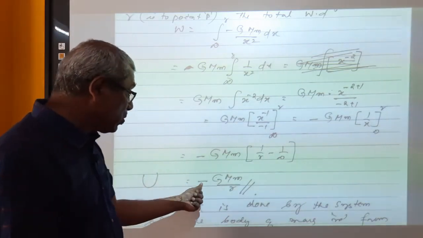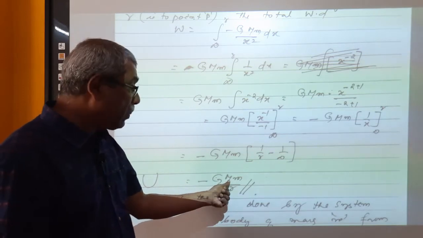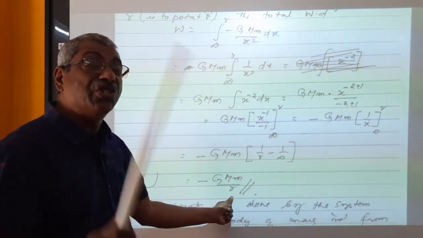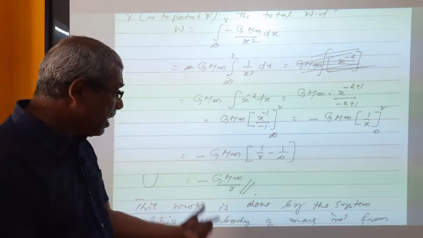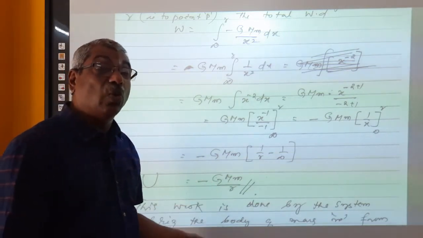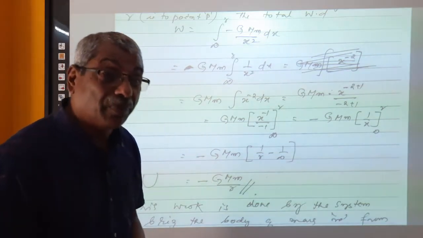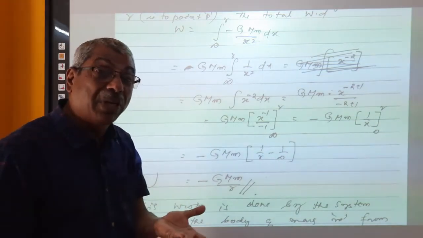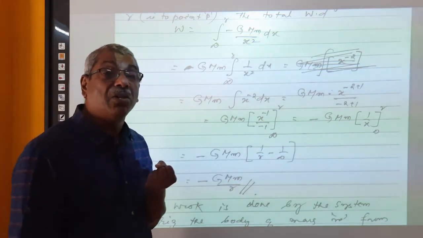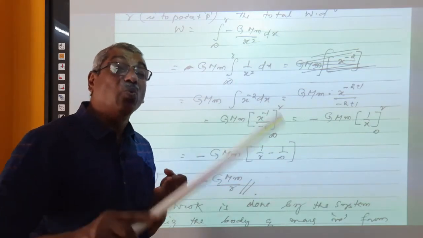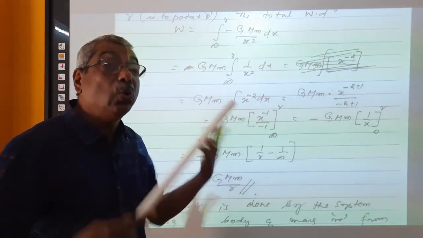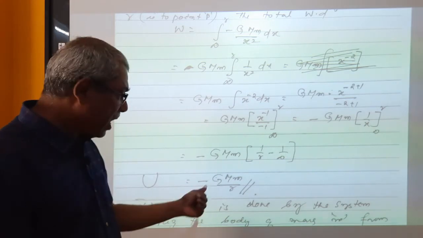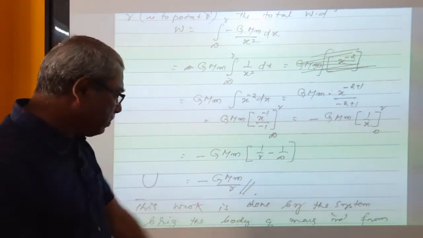That energy is equal to minus G capital M small m divided by R. This is the potential energy. The negative sign shows that this work is done by the system. The big body is expending its energy to attract the body and doing some work of its own, so it loses its energy.